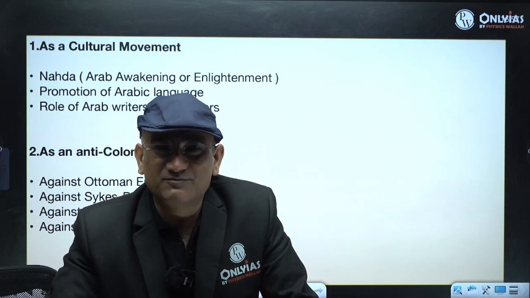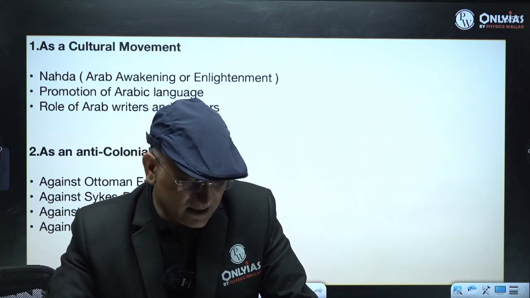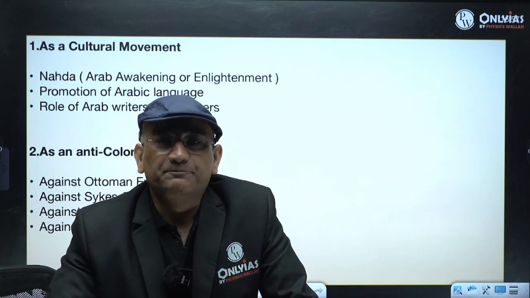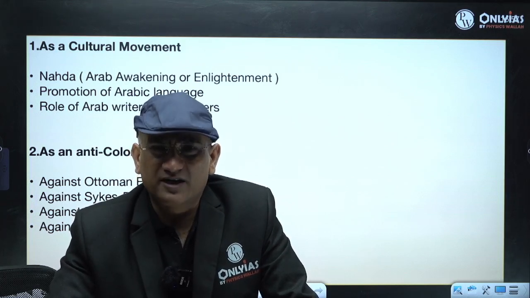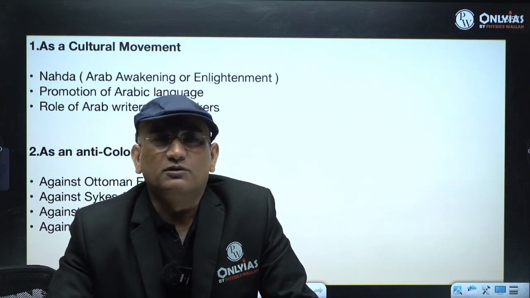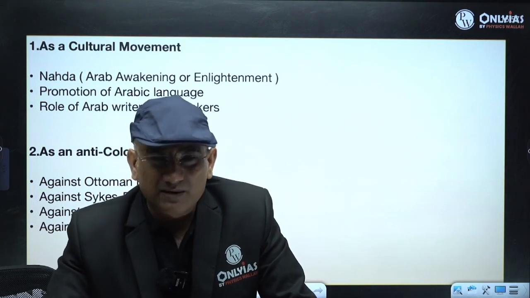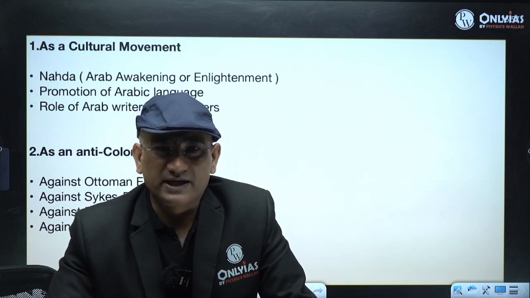That dream of an Arab nation is still continuing, and sometimes you will see a violent approach within this Arab nationalism. They fought many wars against Israel, right? So you have to write how it was a cultural movement and how it was an anti-colonial movement.